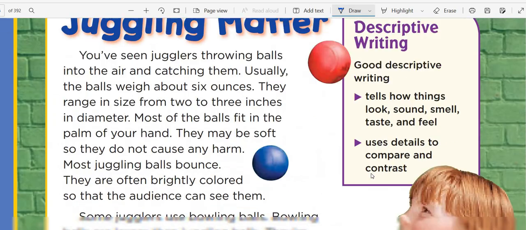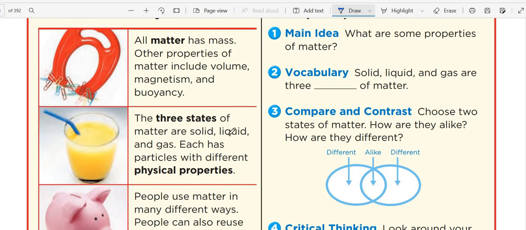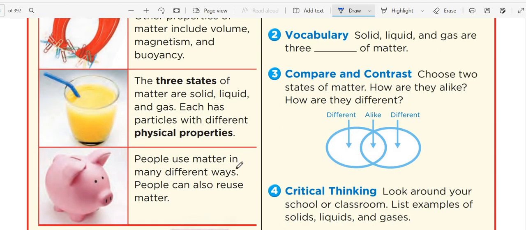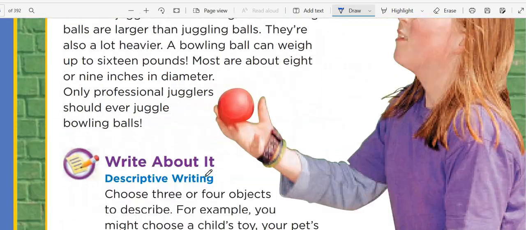Okay, so let's review the things we talked about today. Everything around us we call matter, and it has mass and volume. It has different properties that we cannot observe with our eyes and senses, like magnetism and buoyancy, like when something floats or sinks. There are states of matter like solid, liquid, and gas, and they have different physical properties. People use matter in different ways, and they can reuse and recycle it more often.